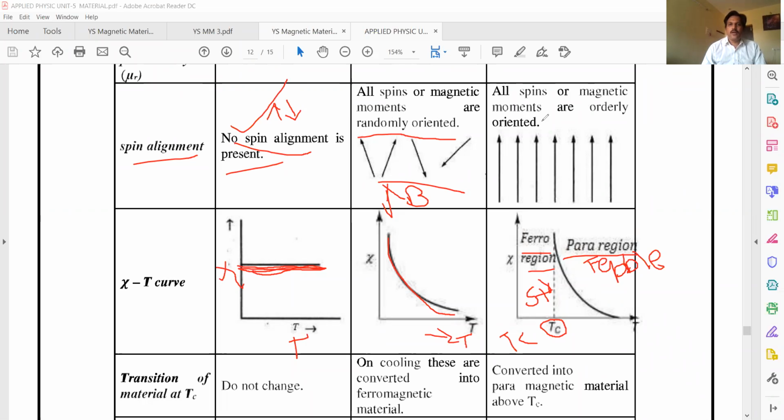In ferromagnetic materials, all spins are orderly oriented. This orderly oriented region we call a domain.